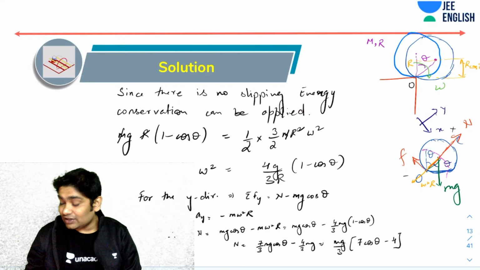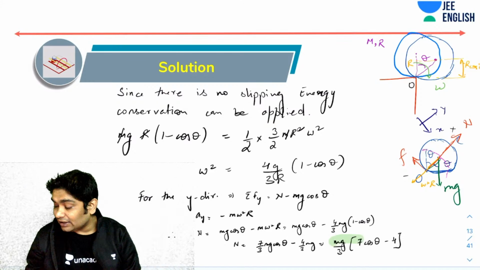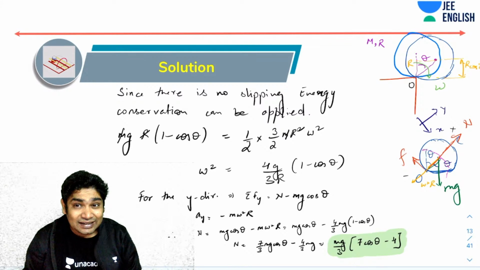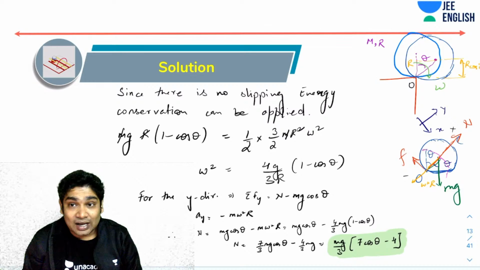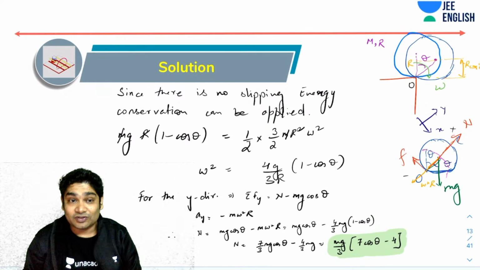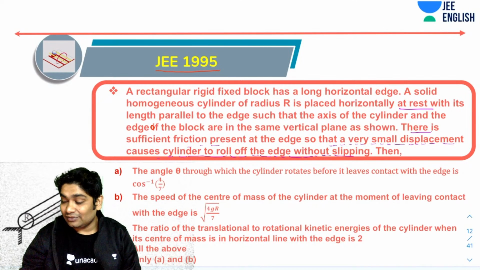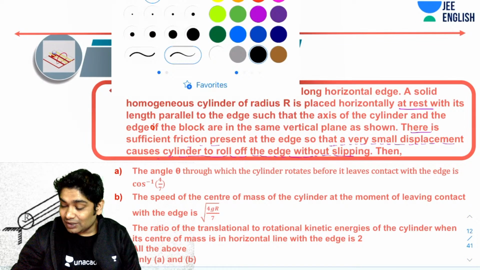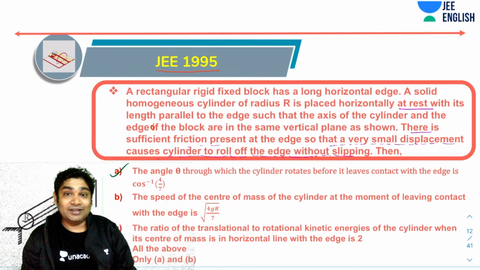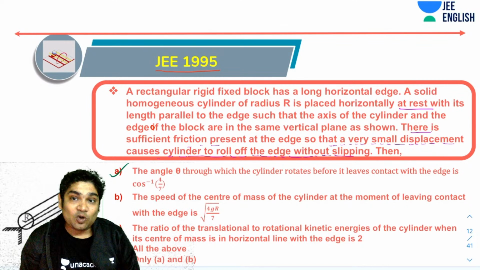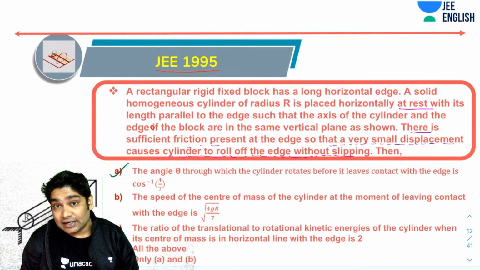So this is what I was getting as my normal reaction in terms of theta. And I said, if I look at this expression, the normal reaction would go on decreasing as theta increases. So at what angle does this N become zero? I realized the angle for that is cos inverse of 4 by 7, and that is what your option number A is. In fact, option A is definitely correct. So this is a subjective problem, by the way. They had 3 parts. In the first part, they asked about the angle at which the cylinder leaves contact with the table.